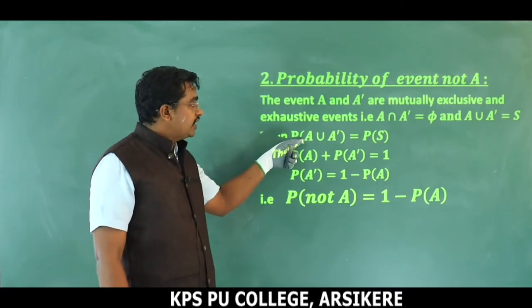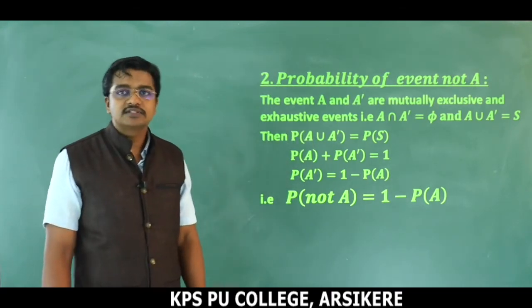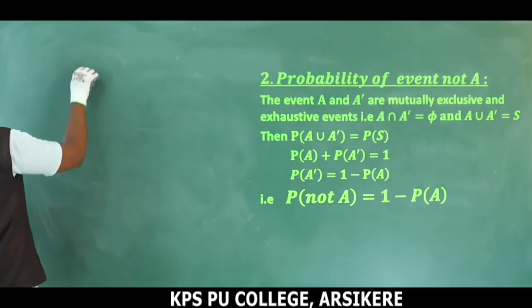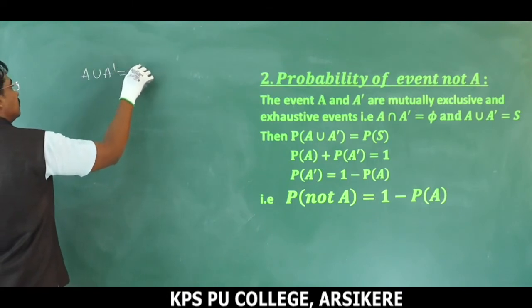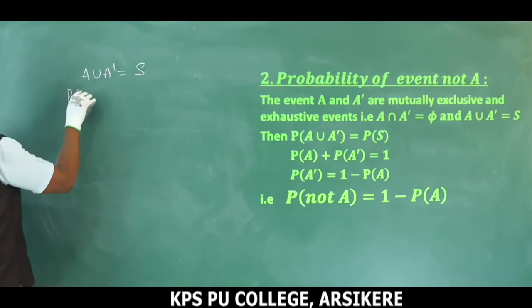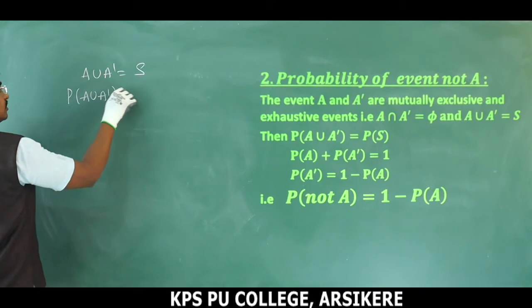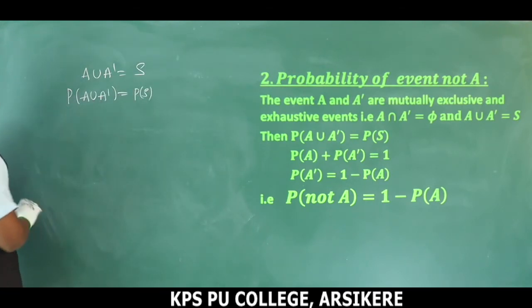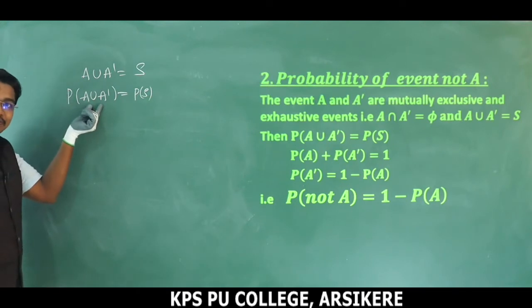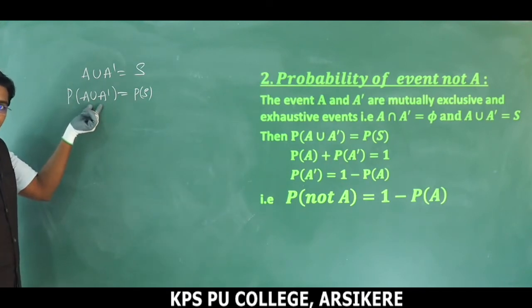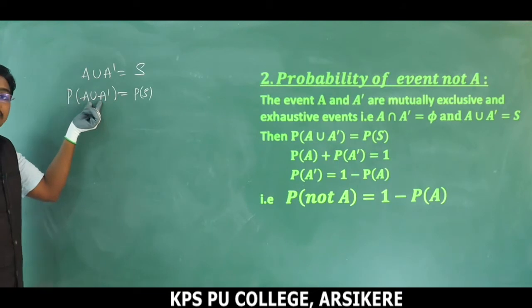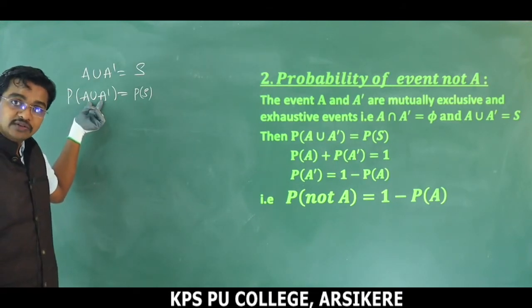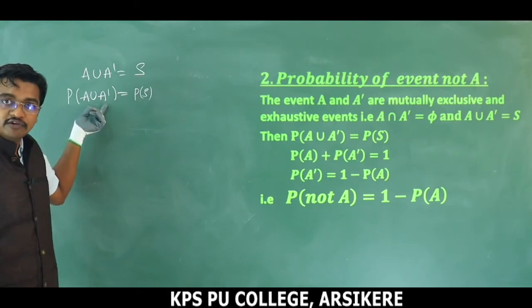Then P of A union A dash is equal to P of S, right? We just apply P here. A union A dash is equal to S. Apply P on both sides. P of A union A dash is equal to P of S, right? Another thing, expansion happens because these are mutually exclusive. Just remember the previous definition. P of A union B, whenever A intersection B is null set, or A and B are mutually exclusive, then P of A union B becomes what? P of A plus P of B.